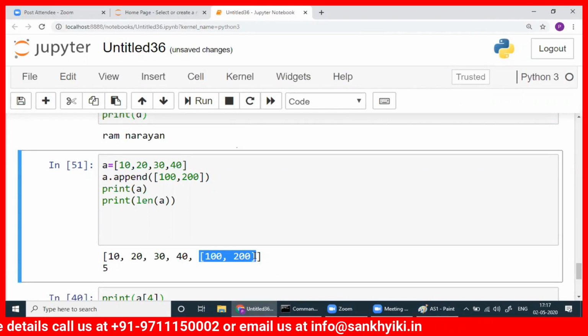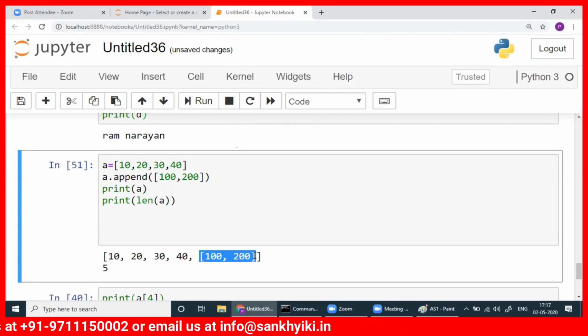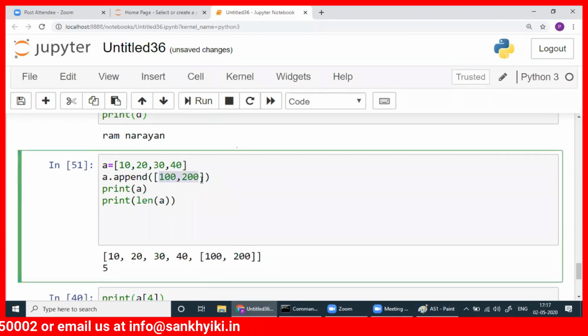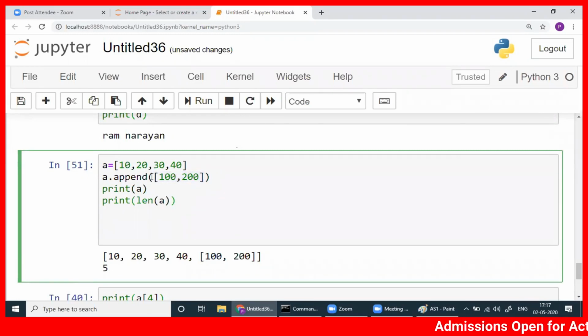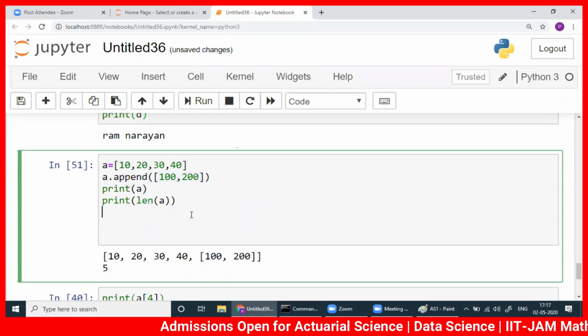If you have a question in mind, that they've written 2 here, how is it 1? This is not 2, this is 1. This is one object. List is an object. So we are not appending 2 objects here, we are appending one object. Again, more about object I will discuss in the next class, not today. We have to do certain things in installments.